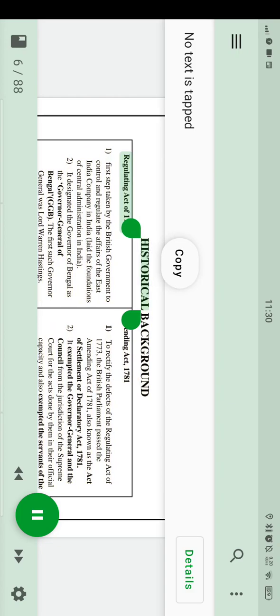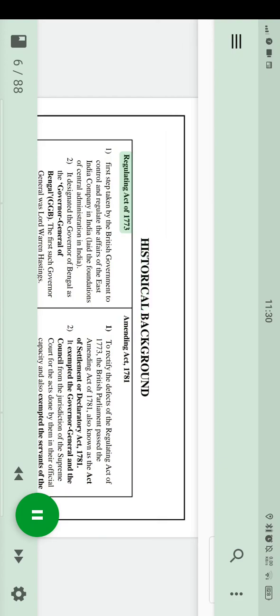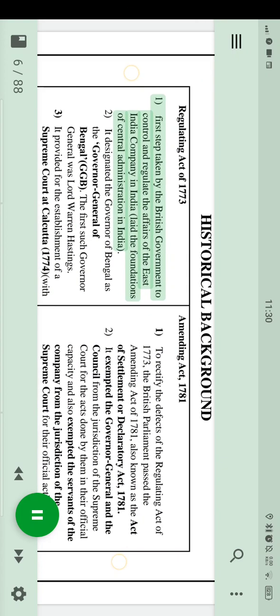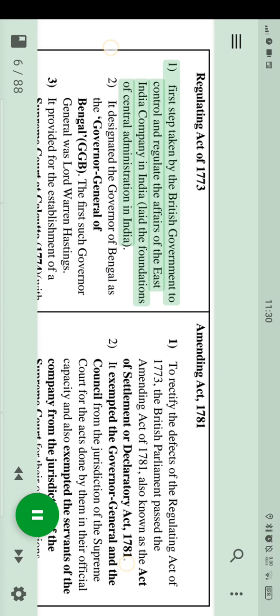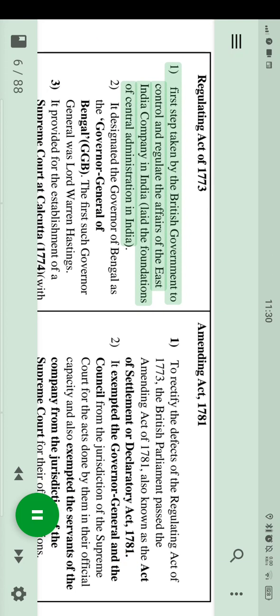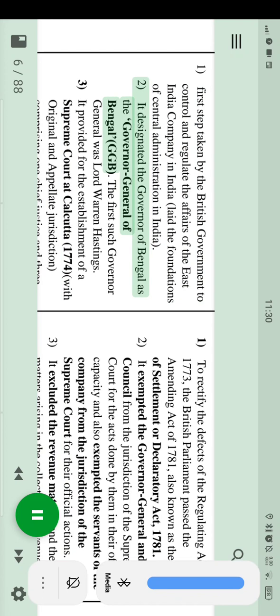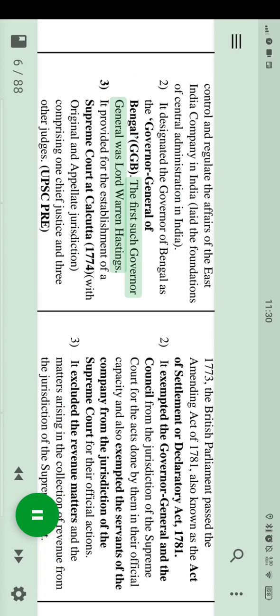Historical background. Regulating Act of 1773. First step taken by the British government to control and regulate the affairs of the East India Company in India, laid the foundations of central administration in India. It designated the Governor of Bengal as the Governor General of Bengal. The first such Governor General was Lord Warren Hastings.